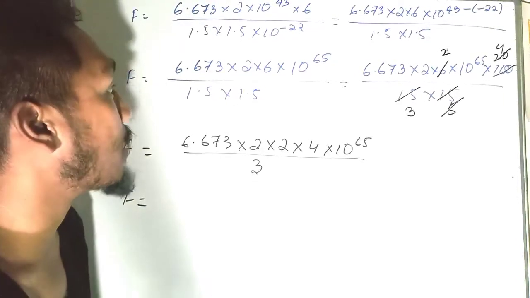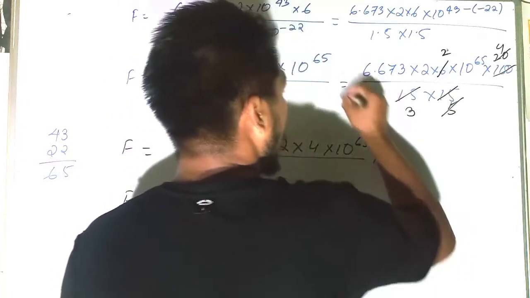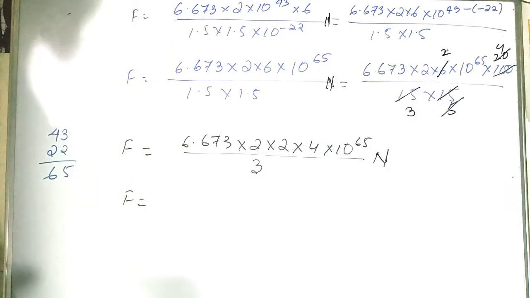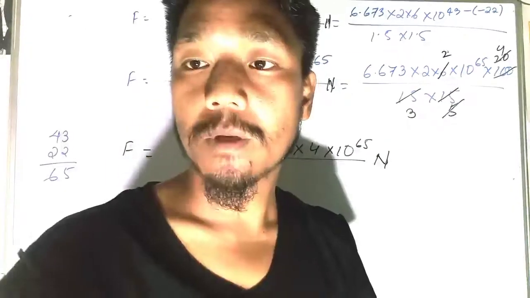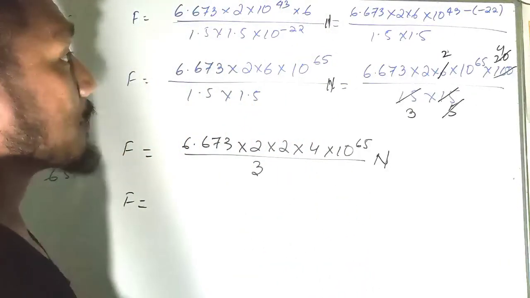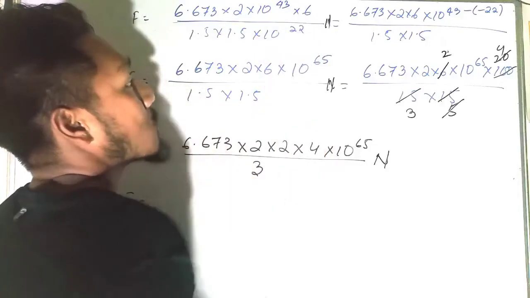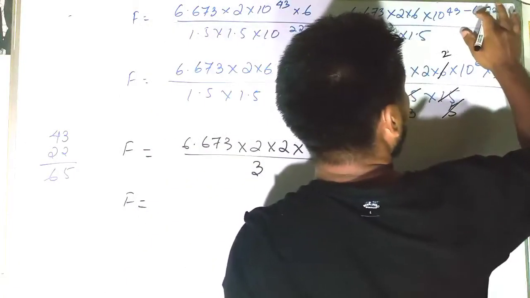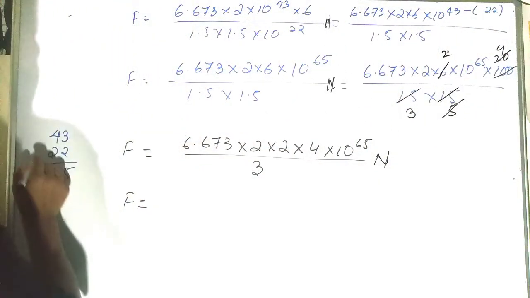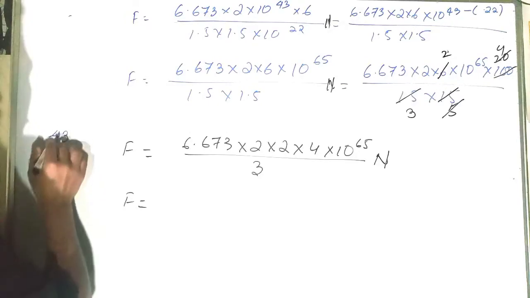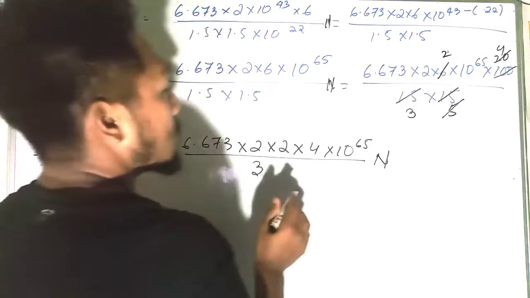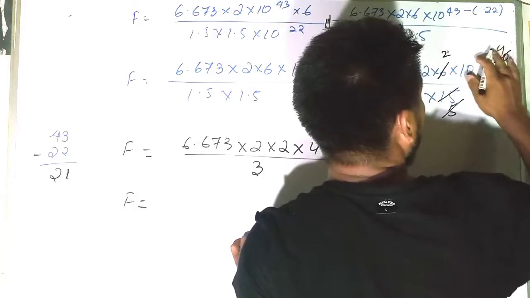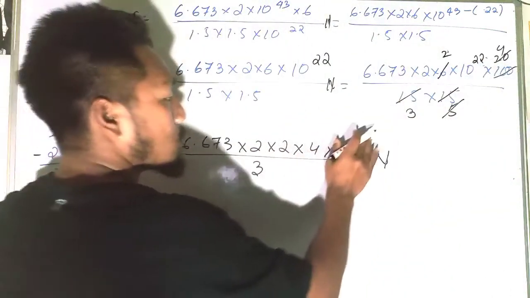We have forgotten to write one thing, that is Newton. Every time we have to write Newtons, because we are calculating the force. Sorry, here we have made one mistake. Here we don't have any minus, so we put the minus sign by mistake. Actually, the question doesn't have any minus sign. I just checked it. So here it will be no minus sign. That means if you subtract 43 and 22, you have to subtract 2. That means it will become 1. 4 minus 2 will become 2. So here it should be 22. Here it should be 22. So here also we will get a 22.